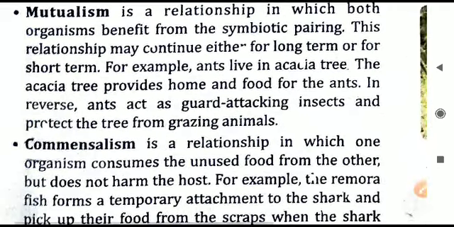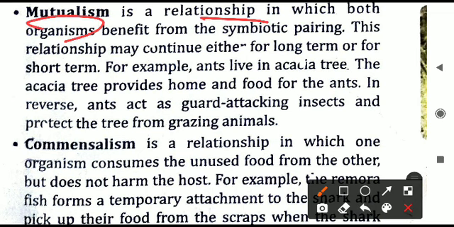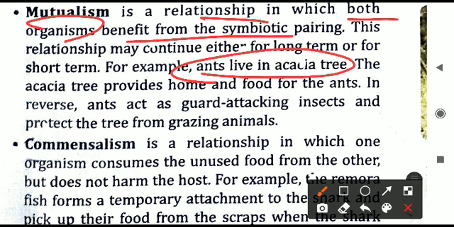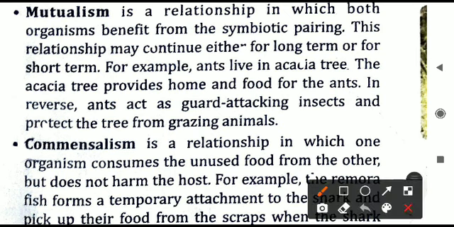Next one we will move to is mutualism. It is a relationship in which both organisms are benefiting. In parasites they are causing harm to the other, one is getting benefit, another one is getting harm. But in mutualism no one is being harmed, both are getting benefit from each other. An example is ants living in an acacia tree, so the tree as well as the ants both are benefiting each other.